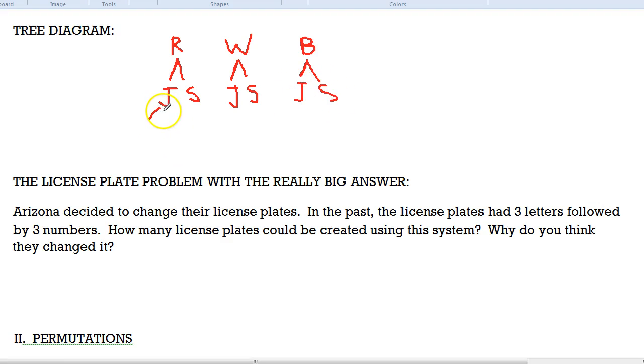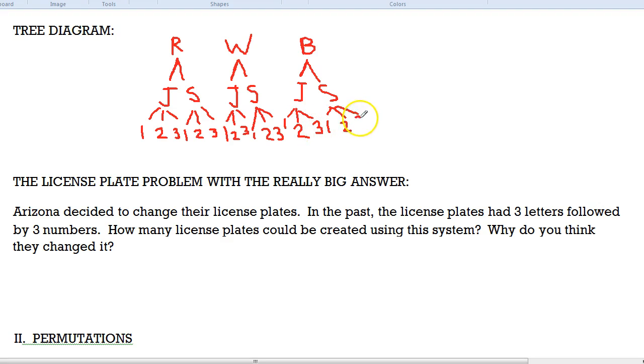And then we had 3 different shoe options. And I didn't have any special names for the shoes. We're just calling them 1, 2, 3. So it branches out, which is kind of why they call it a tree diagram, because it branches out over and over again. 1, 2, 3, 1, 2, 3. And you just keep going. Hopefully your drawing looks better than mine because I'm using a mouse on a computer, so it's not very good.